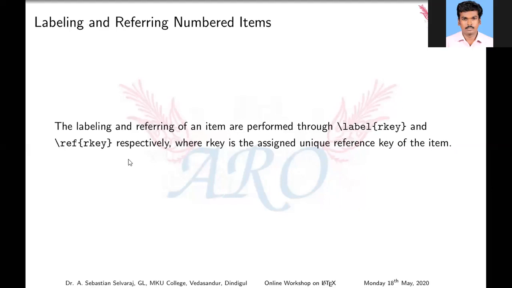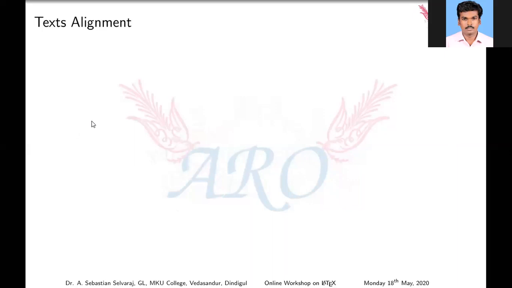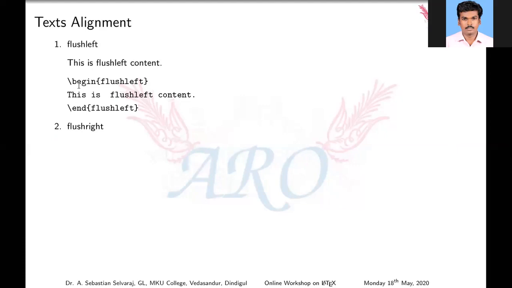So, text alignment. How to align the text: center, left, right, and so on. We are going to see one by one. If you want your text on the left, you have to use flushleft. This is left alignment, the left hand side alignment. The command for this is \begin{flushleft}. This is called an environment. Wherever we use an environment, it should be complementary, with matching begin and end commands.